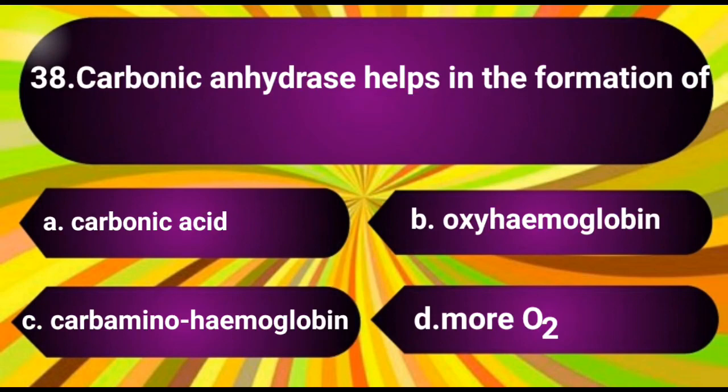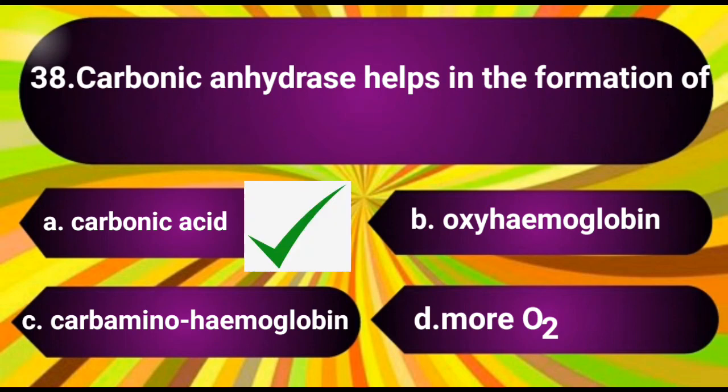Question number 38. Carbonic anhydrase helps in the formation of. The options are A. Carbonic acid, B. Oxyhemoglobin, C. Carbaminohemoglobin, D. More O2. The answer is A. Carbonic acid.